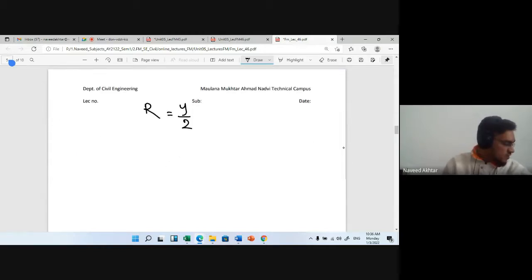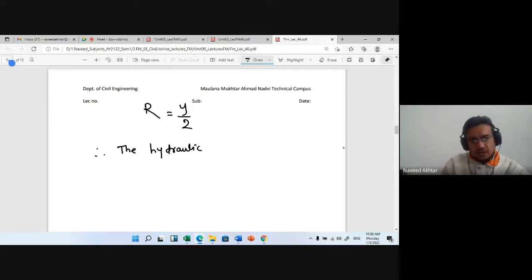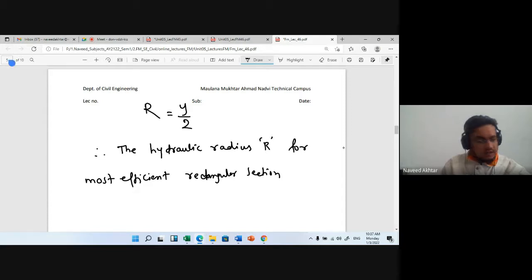So we can say that the hydraulic radius for the most efficient rectangular section is nothing but y by 2.